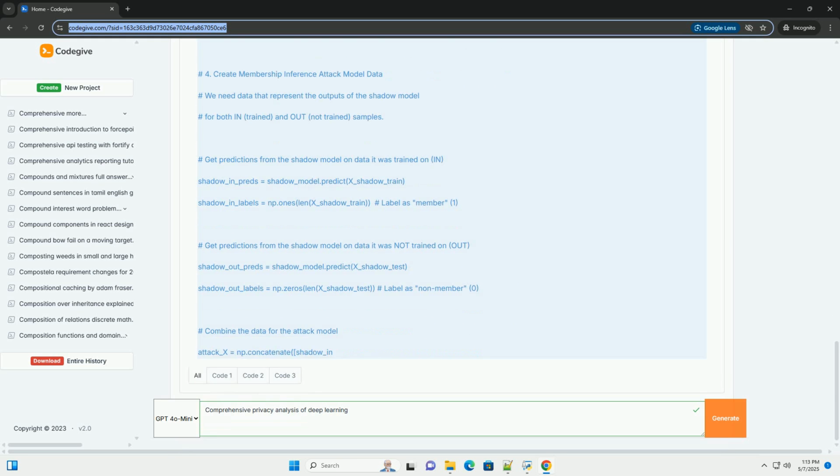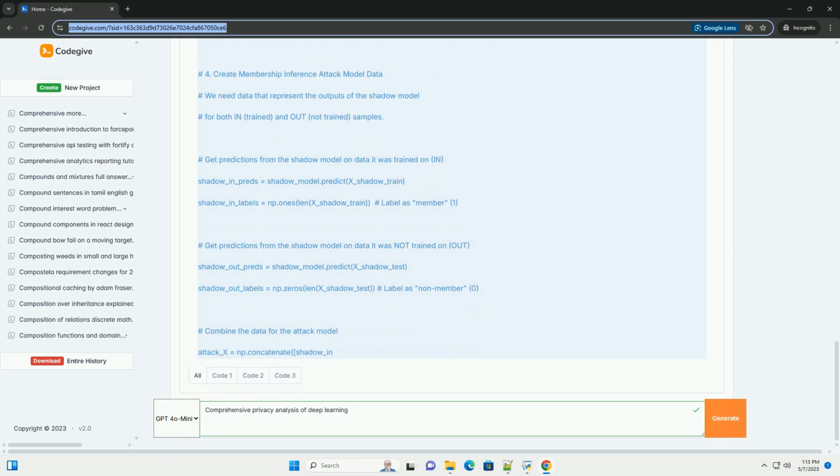The more similar the shadow model and its training data are to the target model, the better the attack will perform. The attack model uses the output of the shadow model to distinguish between members, training data, and non-members. The accuracy of the attack model on the target model's predictions is the key metric for assessing vulnerability.